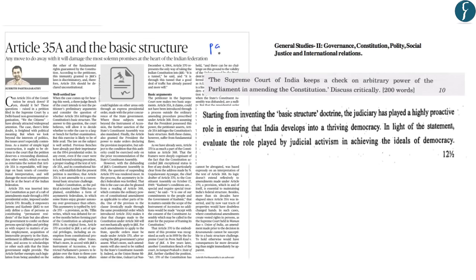This article on page number 8 is related to Article 35A, which is related to Jammu and Kashmir, and the basic structure of the Indian Constitution as provided by the Kesavananda Bharati case. So this will form a part of the General Studies paper 2 of the mains examination. Further, in the year 2013, a question was asked as to how the Supreme Court of India keeps a check on the arbitrary power of the Parliament in amending the Constitution. Further, in the year 2014, a question was asked related to the basic structure doctrine itself.